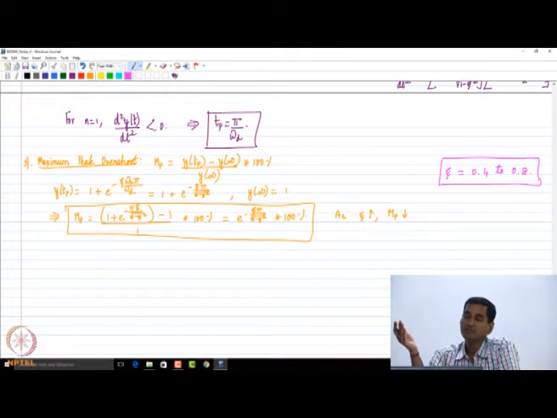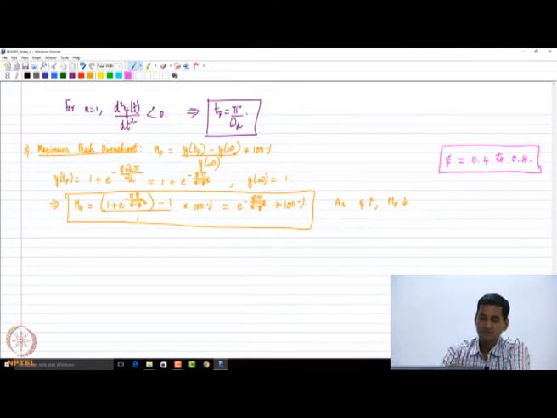We do not want damping ratios lower than 0.4 because the overshoot will be very high, although the rise time will be very small. We do not want damping ratios beyond 0.8 because the system will be sluggish: the overshoot will be low, but the rise time will be high, and the system's response takes a longer time. So that is the trade-off between rise time and peak overshoot. Is it clear?